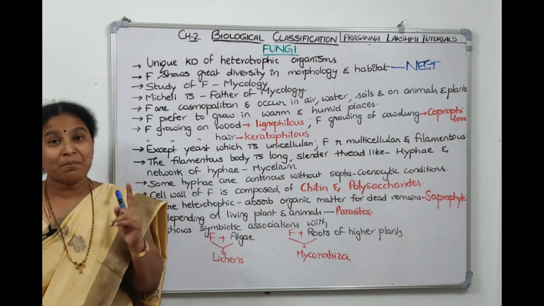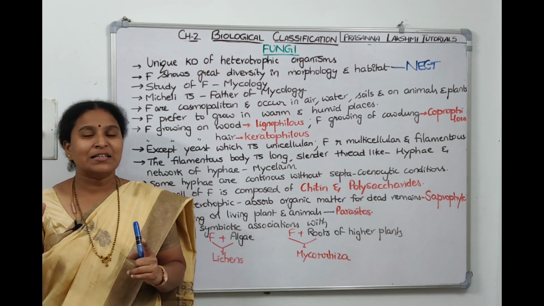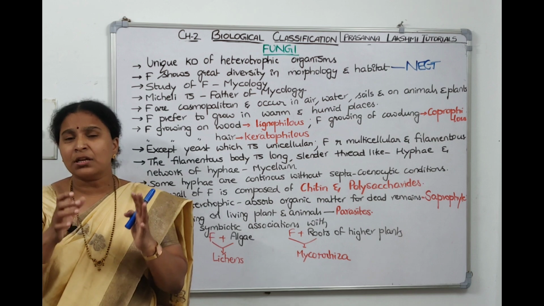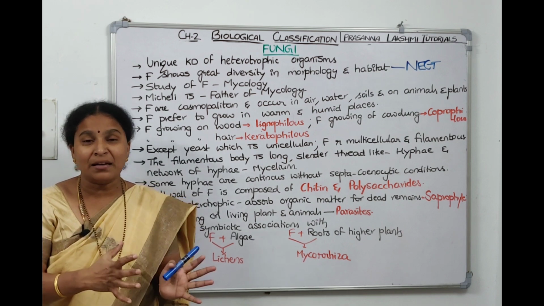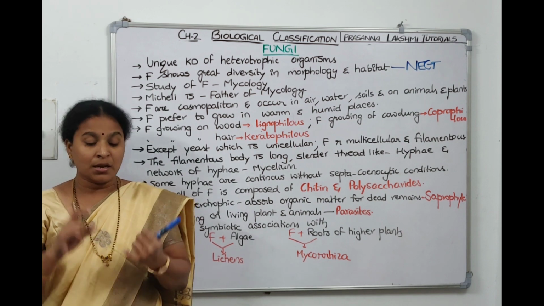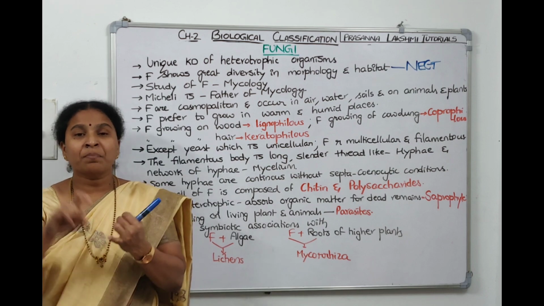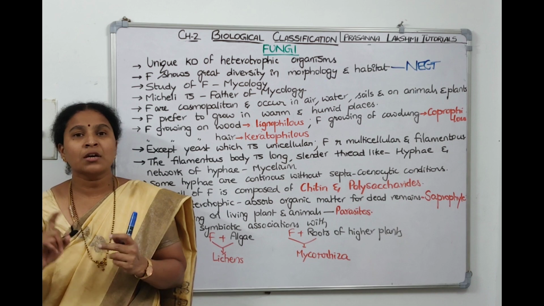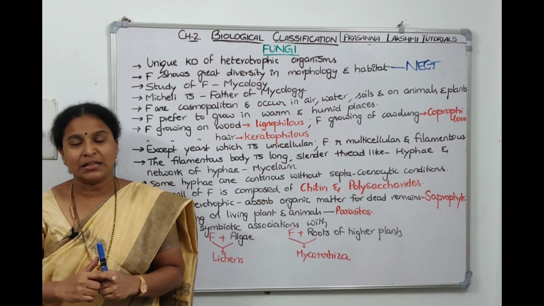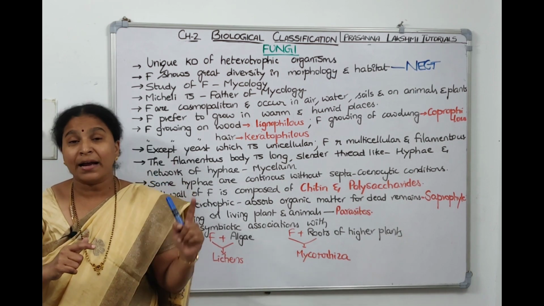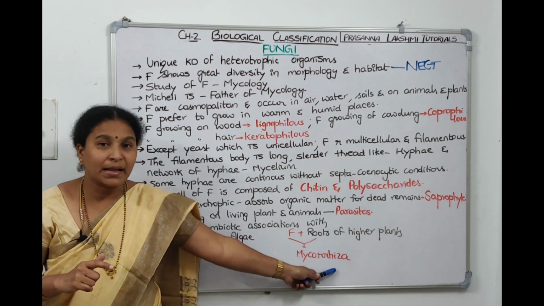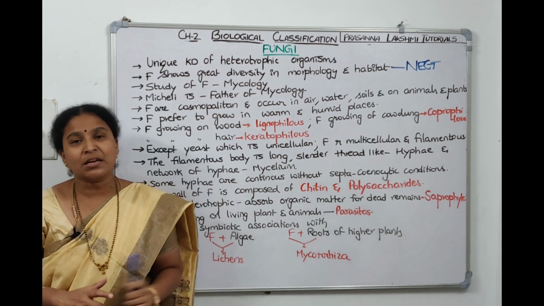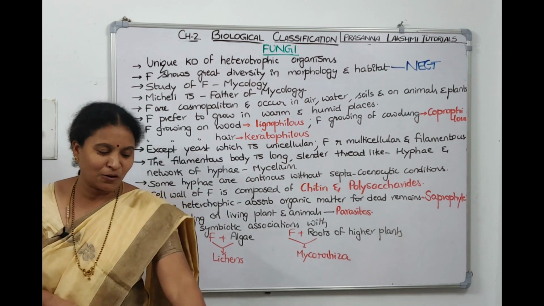If they are making symbiotic associations, an algal-fungal association is called lichen. And if the fungi are associated with the roots of higher plants such as Pinus, it is called a mycorrhizal association. They make symbiotic associations. They are parasitic, they are saprophytic. Under symbiotic associations, fungi with algae are called lichens, and fungi with the roots of higher plants are called mycorrhiza. Myco means fungi, rhiza means the roots of the higher plant. Take a screenshot. We'll talk about the reproduction of the fungi also.